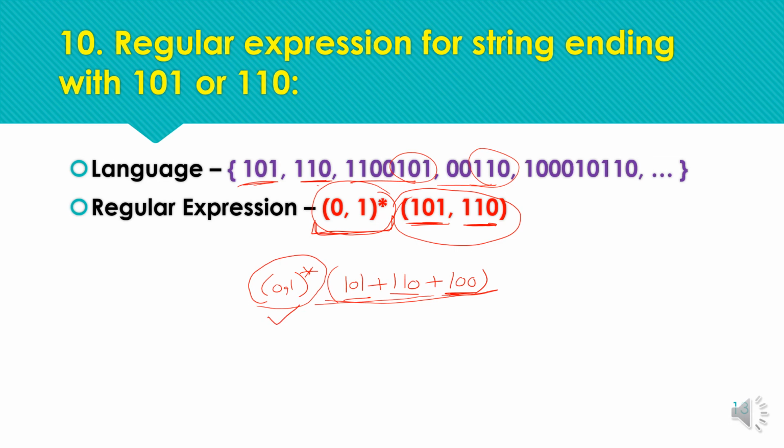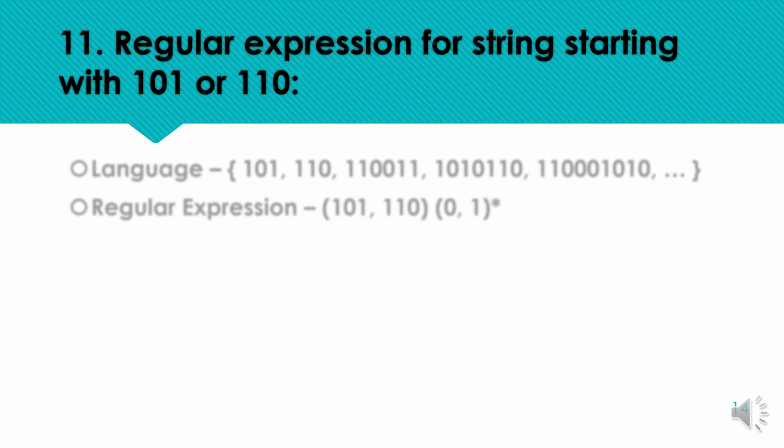Okay, so these are different ways to represent the pattern depending on the question. If we have 3 constraints for ending, we have to put the 3 patterns in ORing for the ending constraint, or if we have the constraint in starting, we have to put all the constraint patterns in the starting. Like here, we have the strings starting with 101 or 110. So the set of acceptable strings are this: